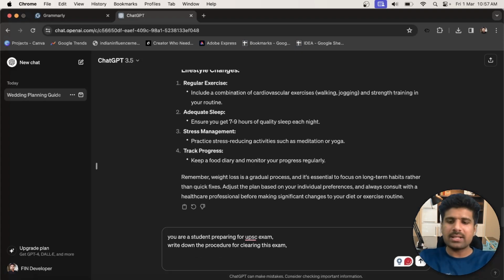But if you want to indicate something to the AI model, you can always put it into some kind of special indicators like inverted commas, double inverted commas, a bracket or something. Now I want this particular procedure in a paragraph, for example. So, mention everything about the procedure in a paragraph.